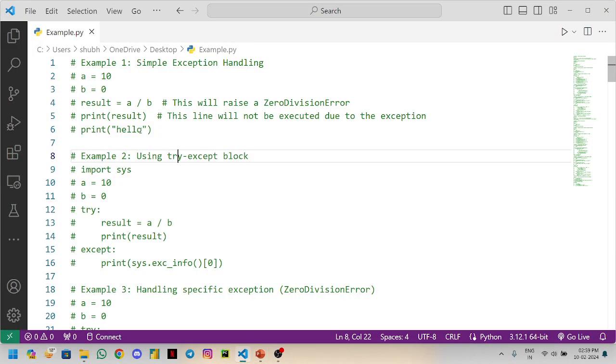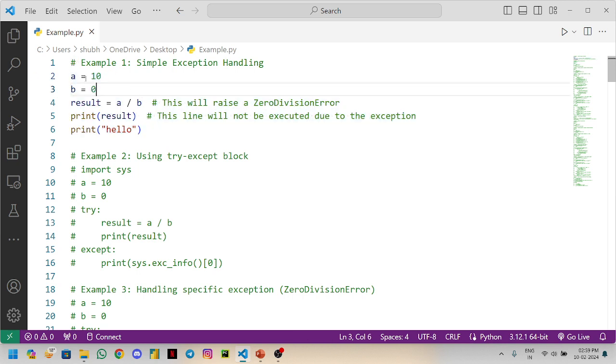Now we will go here. This is our first program. Here a is a variable with numerical value 10 and b has 0. We compute result equal to a divided by b, which will raise a ZeroDivisionError. Then we print the result, but this line will not be executed due to the exception. In the end we are printing just the hello keyword.